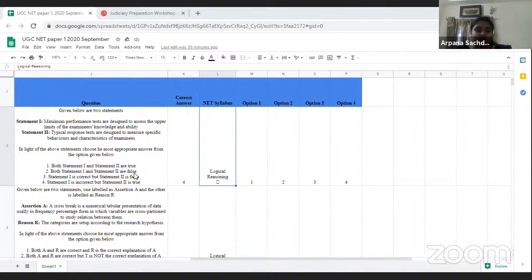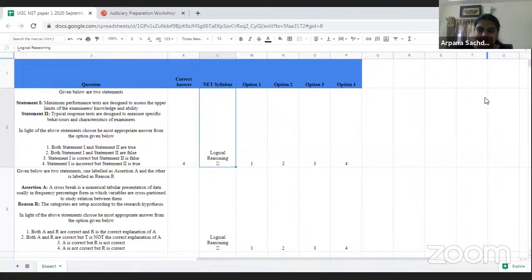So let us look into what the questions were and what the correct options are. Now, the first question was from logical reasoning. The question numbering may change, because the pattern has been changed. We are using the ICT pattern for asking the question paper, so every person has a different chronology of questions. The question paper which I got has this chronology.